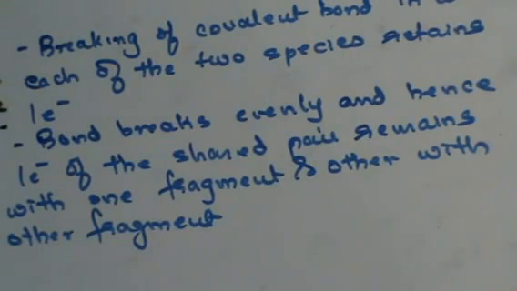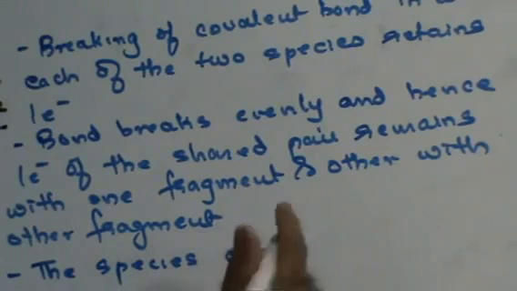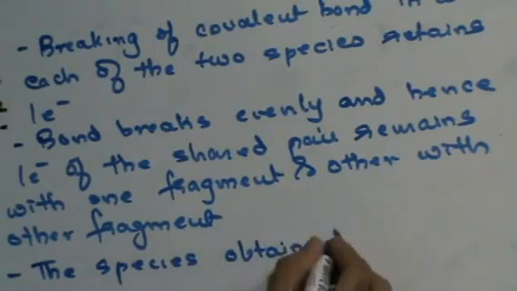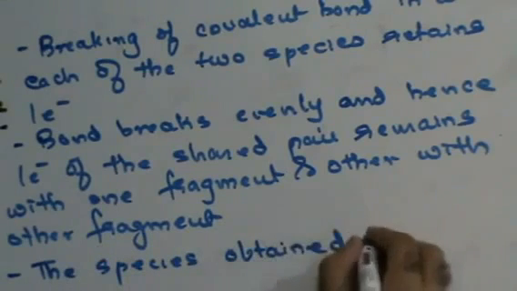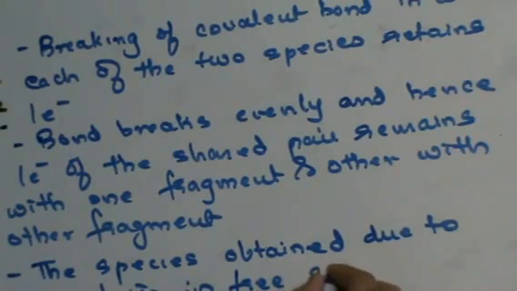Now, at the end of homolytic fission, the end product of homolytic fission is free radicals. I can say that the species obtained due to homolysis is free radicals.